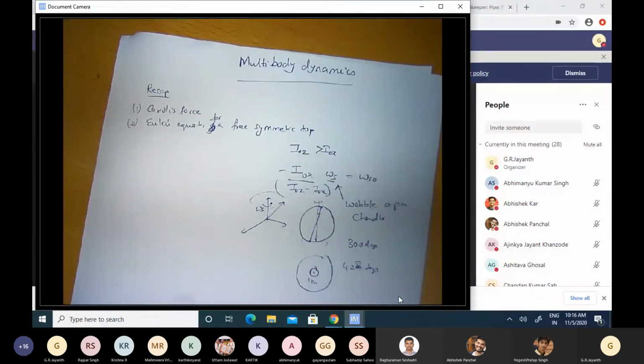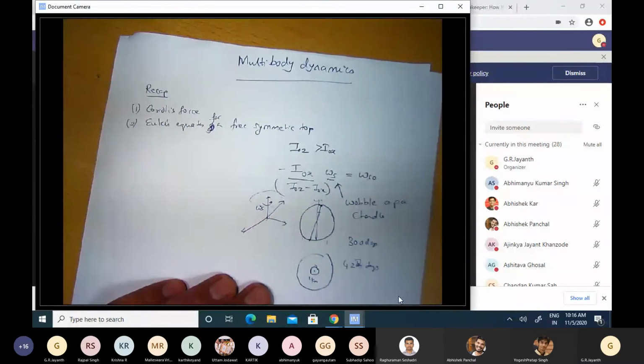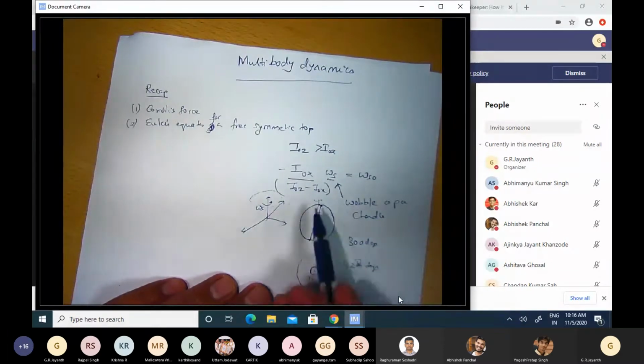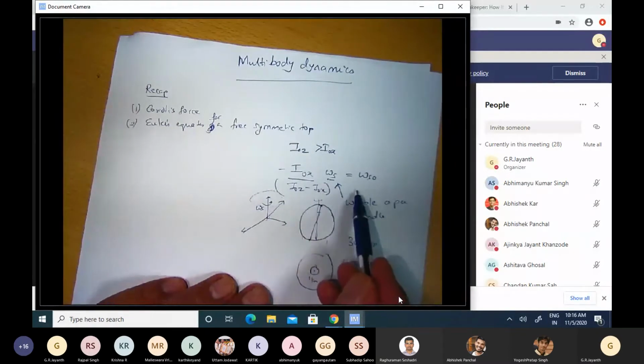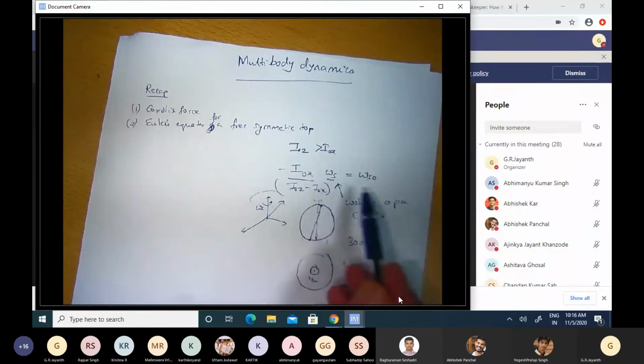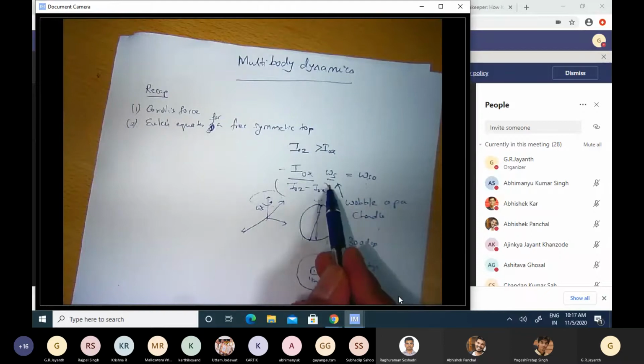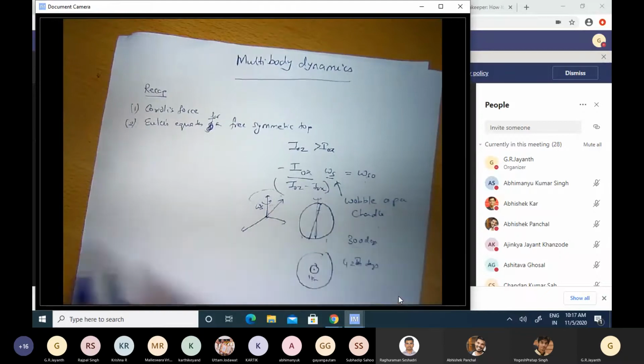The unfortunate aspect of this explanation was that the names we used for symbols are different from what we used in our engineering examples. We called this the spin, and we called this the spin with respect to the inertial frame. So there was no wobble. Wobble was the word we used in connection with omega z. Unfortunately, here, as per astronomers, omega s is defined as wobble. So kindly make note of this.